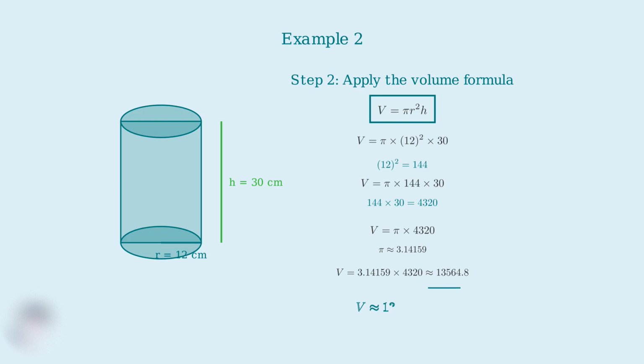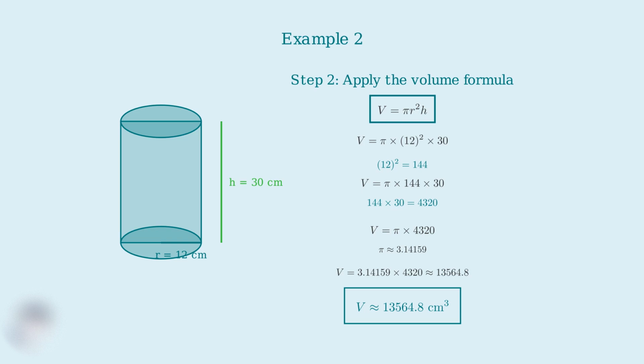Using pi approximately equals 3.14159, we get V equals 3.14159 times 4,320, which equals approximately 13,564.8 cubic centimeters. So the volume of our cylinder is approximately 13,564.8 cubic centimeters. Notice how we carefully converted the diameter to radius first, then followed the same systematic approach as in our previous example.